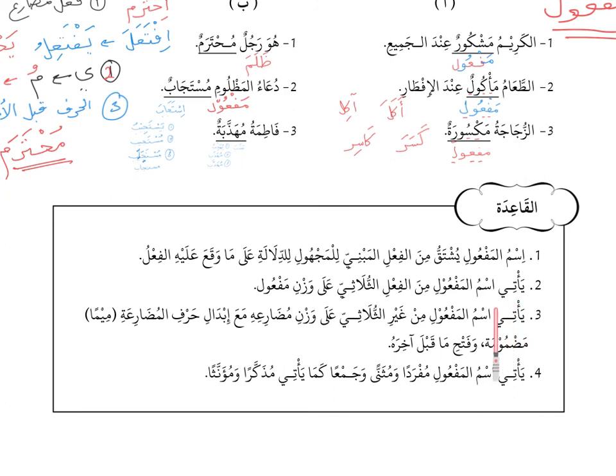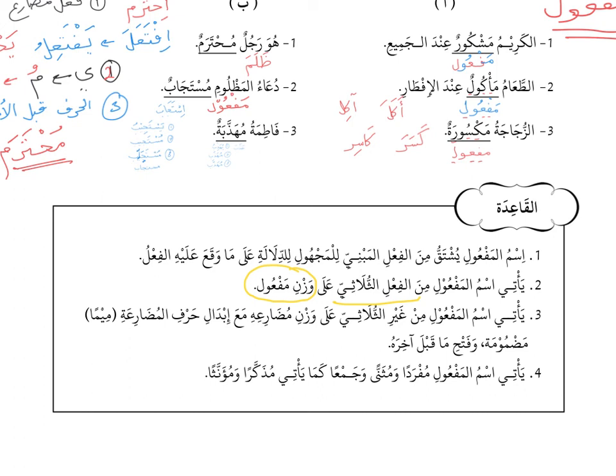Number 2, ya'ti ismul maf'ul. Here they said the ism maf'ul will come min al-fi'l thulasi, from the 3-letter fi'il, ala wazni maf'ul, using the wazan maf'ul. This is what we have seen in group 1. So group 1, if the fi'il is thulasi, 3-letter fi'il, what is the isim maf'ul? The isim maf'ul must be using the wazan maf'ul. Okay, so that is for the first method.